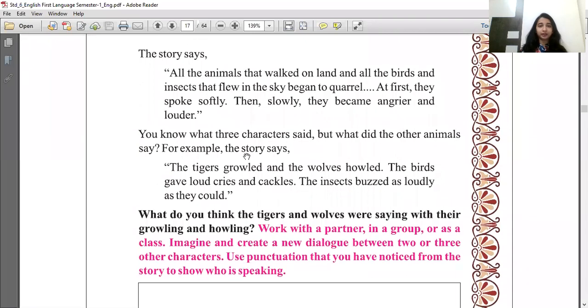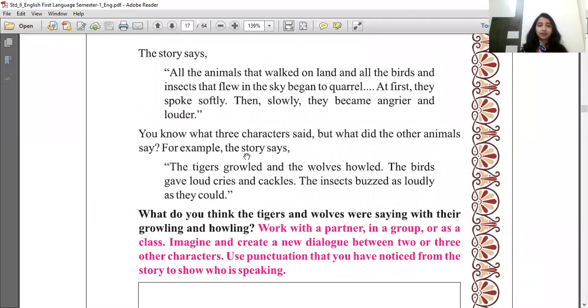Let's read the activity. The story says, all the animals that walked on land and all the birds and insects that flew in the sky began to quarrel. At first, they spoke softly. Then, slowly, they became angrier and louder. You know what three characters said? This was said in the first part of the story. But what did the other animals say?